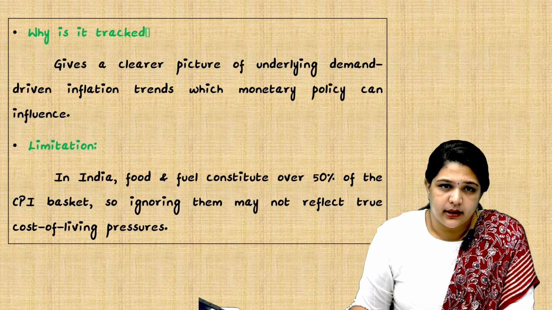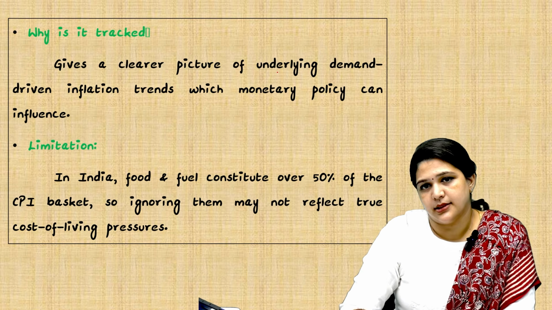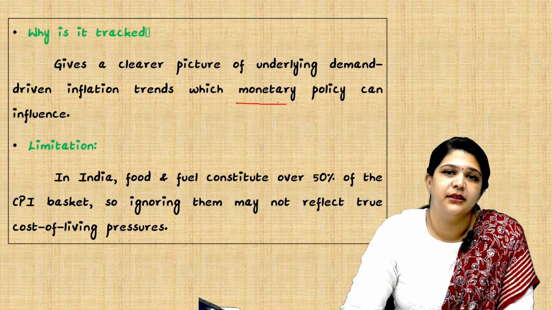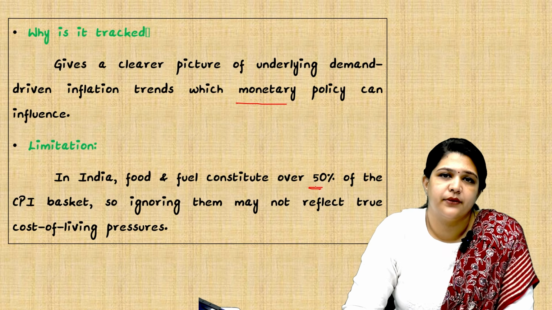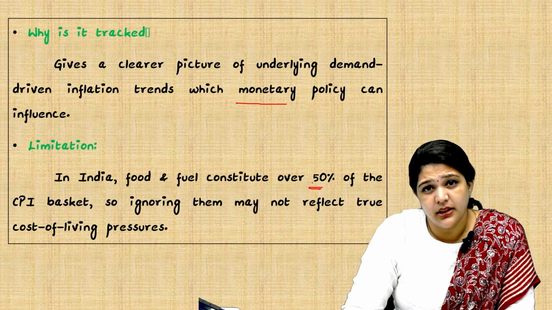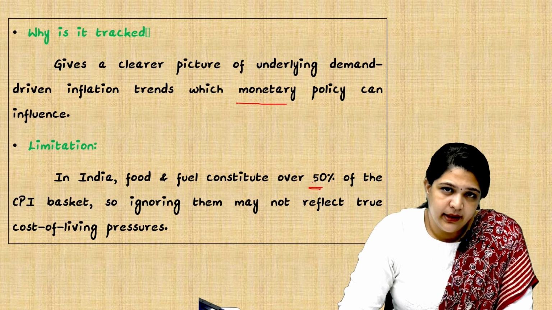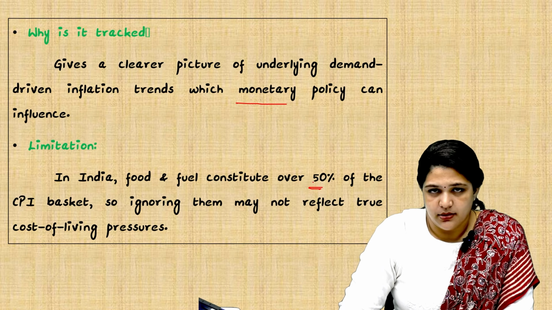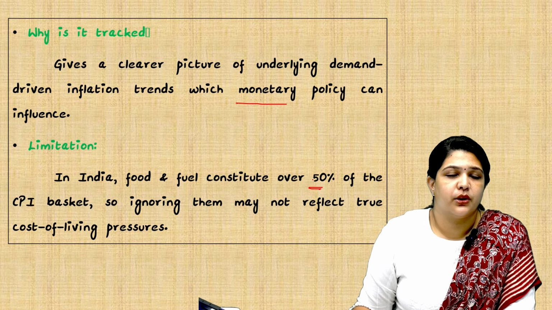So why is it tracked? Core inflation is tracked because it gives a clearer picture, and it also gives us an understanding of the trends in monetary policy. In India, food and fuel constitute over 50% of the CPI basket. We know that because the population is high, we consume more energy and also more food. So what happens if we ignore headline inflation? We will not be properly tracking inflation, CPI inflation, consumer price index inflation. So now there is a debate whether we should go for core or headline.